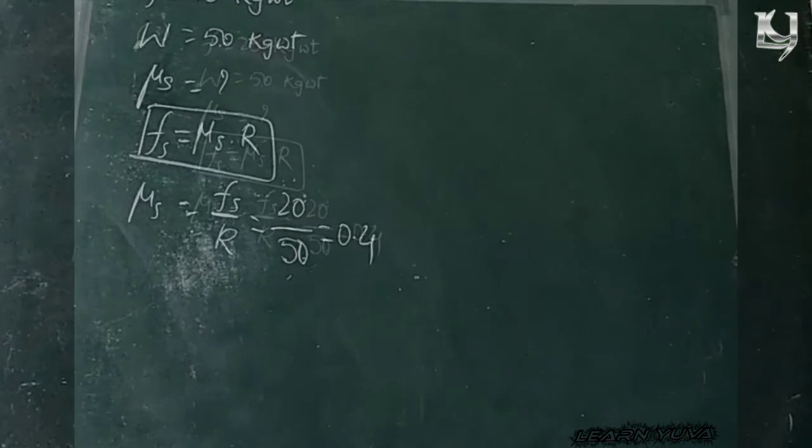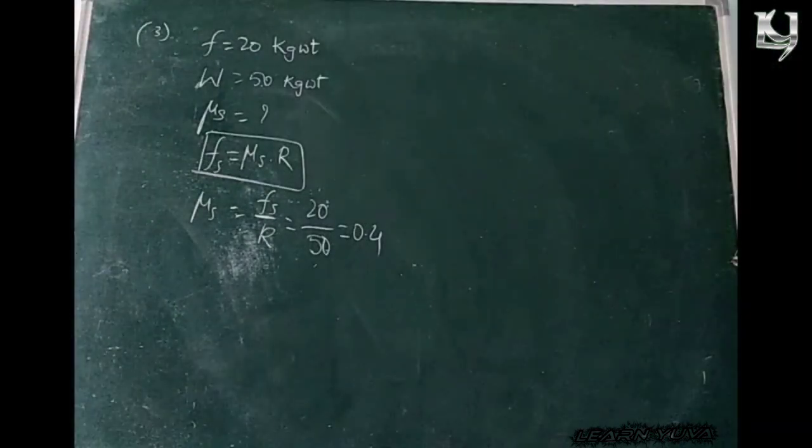Next. Here given F is equal to 20 kg weight and the weight of the body is 50 kg weight. We have to find the coefficient of friction mu. By the formula F is equal to mu into R, mu is equal to F by R. Here F is static friction, Fs by R. So that is 20 by 50, equal to 0.4. That is the answer.